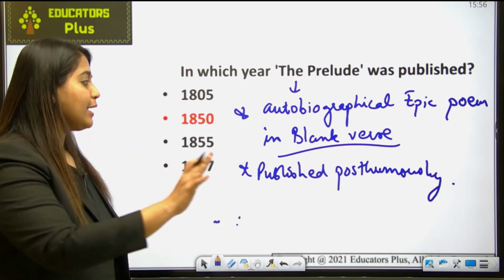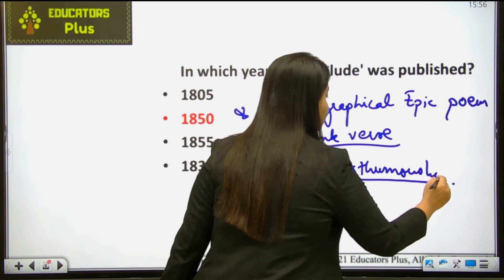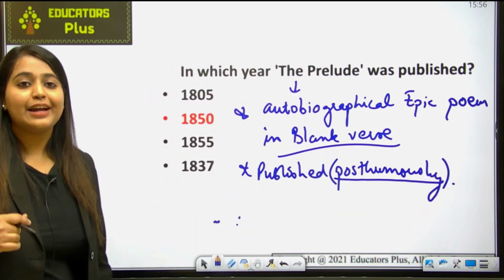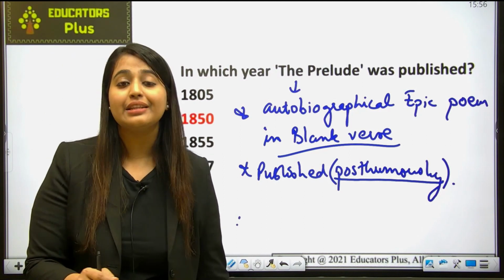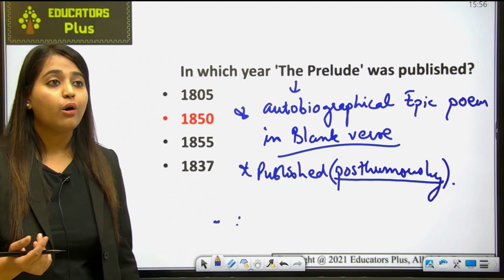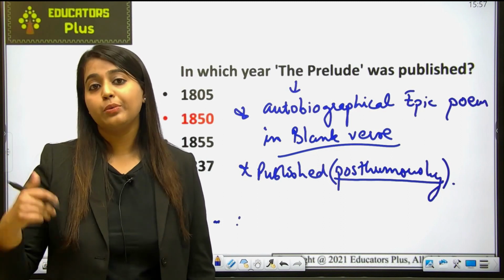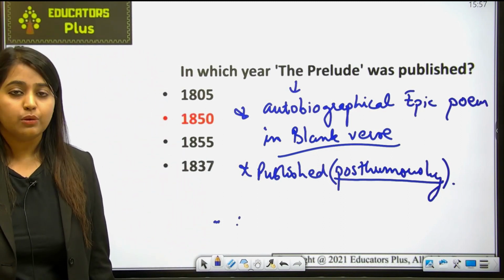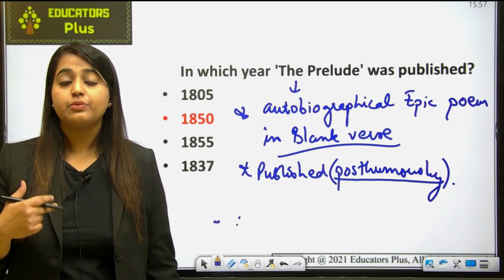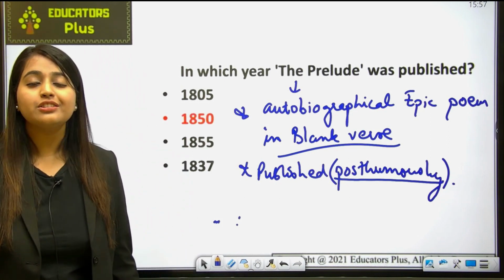First of all, tell me what you mean by posthumously. I want you to remember what posthumously means. Posthumously means when the author is dead, when the author is no more, this work was published. It was not published when Wordsworth was living in this world. When Wordsworth died, after that this work was published.